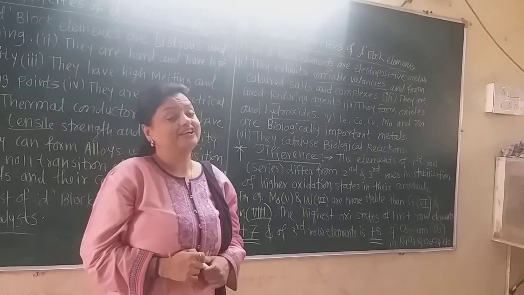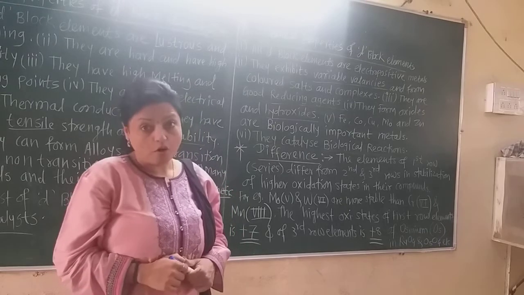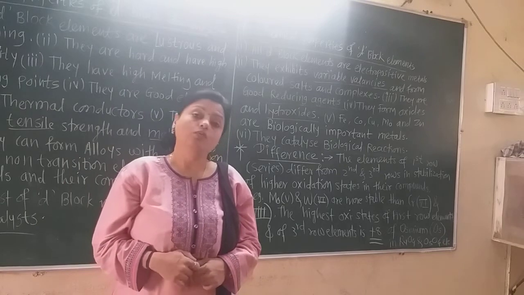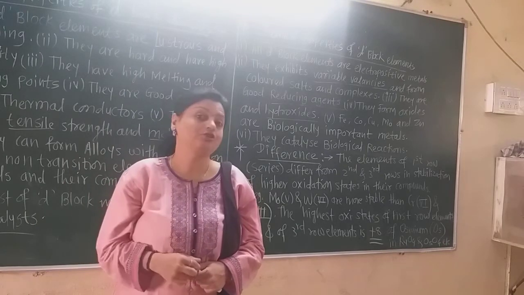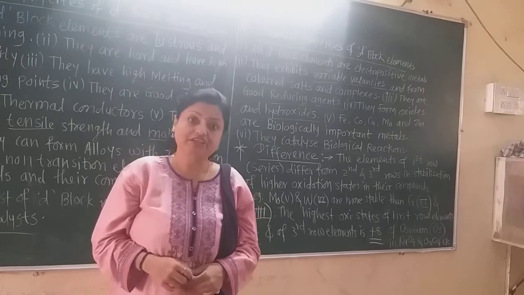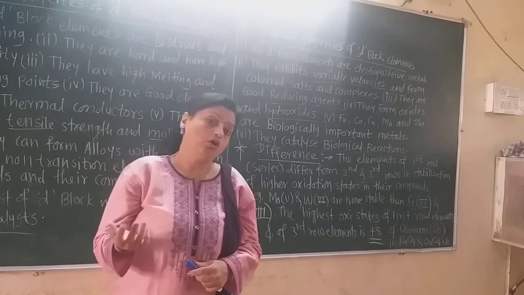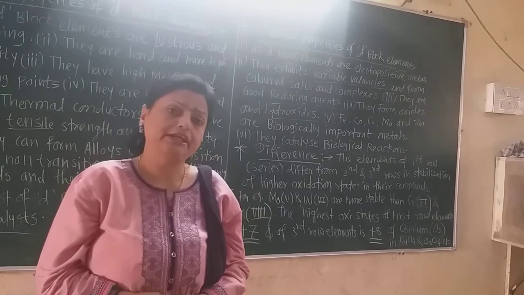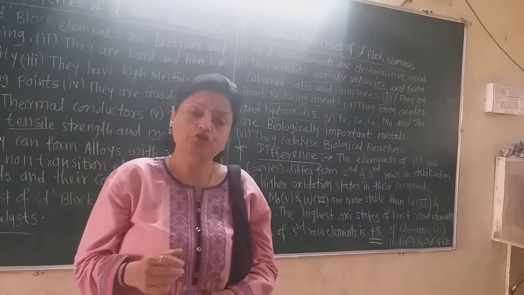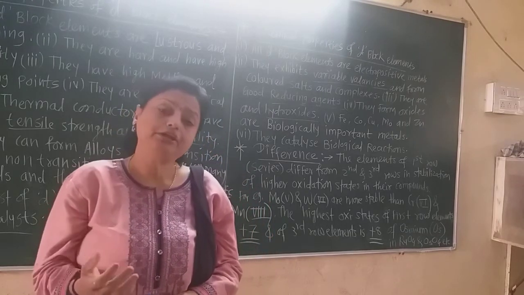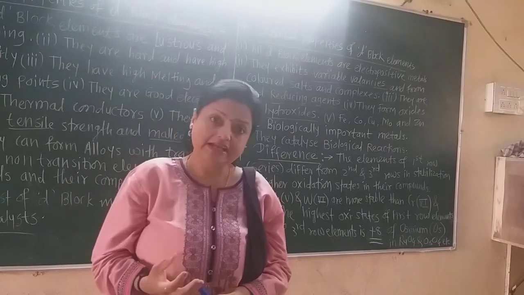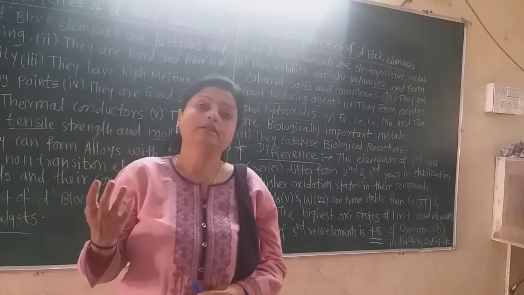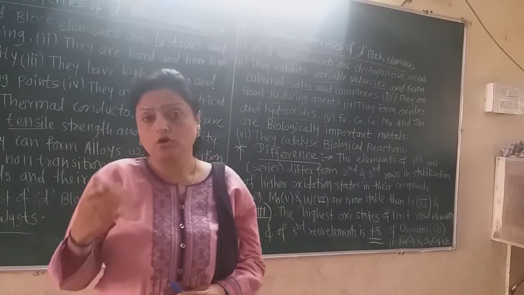Now we know that color is seen in the compounds of these d block elements. What is the reason? That is the d-d transition of the electron. The outermost shell contains unpaired electrons, or they have a smaller number of electrons in the d orbital. Most of the elements have empty d orbitals, and due to absorption of the visible light spectrum, the electrons go into a higher d orbital of the same element.